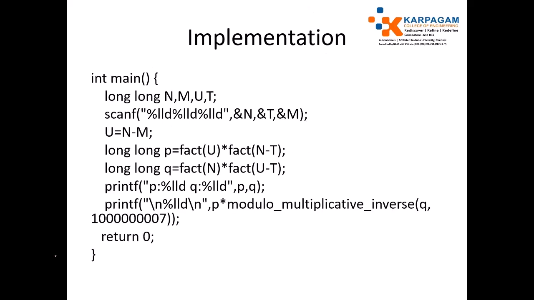See here, the P part I have calculated by using fact of u star fact of n minus t. The Q part is calculated by fact of n star fact of u minus t. So I have computed P and Q, and I apply the multiplicative modular inverse on Q and 1807. Finally I get the result, which is multiplied by P also, as per the concept given in the problem statement itself.